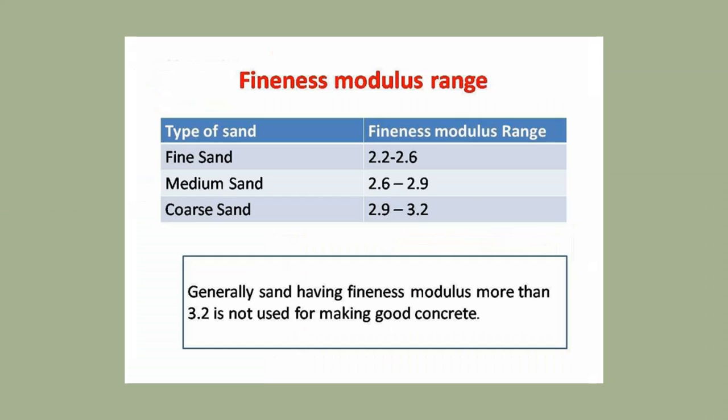Then the fineness modulus range. As far as the IS code is concerned, for fine sand the fineness modulus should be 2.2 to 2.6. Medium sand is 2.6 to 2.9. Coarse sand is 2.9 to 3.2. Generally, sand having a fineness modulus more than 3.2 is not used for making good concrete, because it affects the concrete.